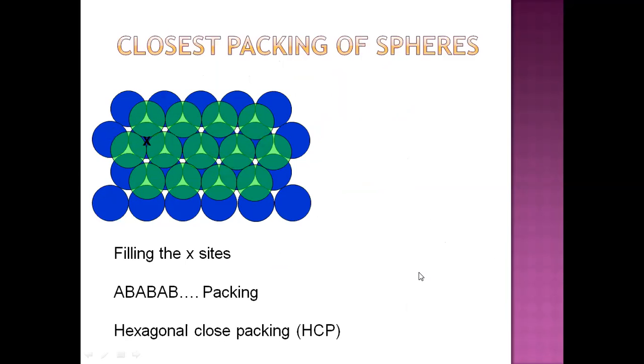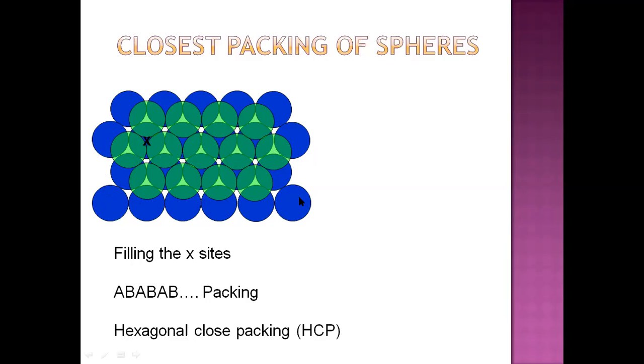By arranging such types of spheres, different types of structures are available. Crystalline structures come into existence. You see here this first layer of blue color spheres. These spheres are closely arranged as in the close packing of spheres.